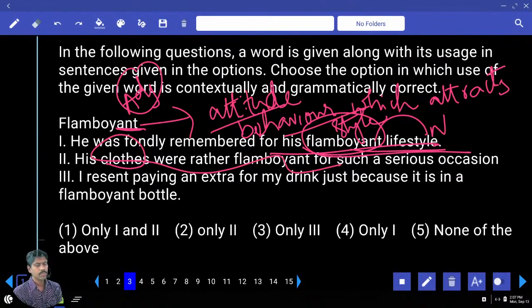I resent. Resent means be angry, or angry or dislike. I resent paying extra for my drink just because it is in a flamboyant bottle. Bottle attitude we are not talking about. We are talking about only a person's attitude. Answer 1, 2. That means the first option.